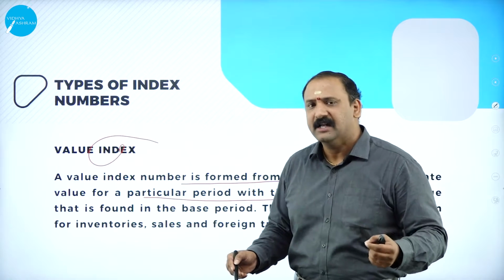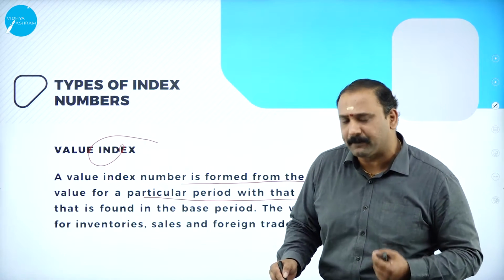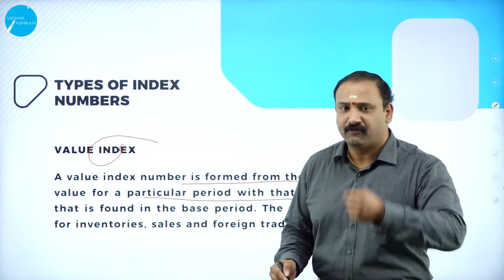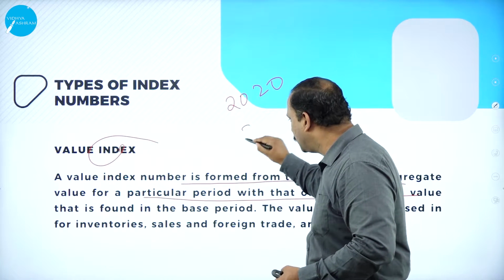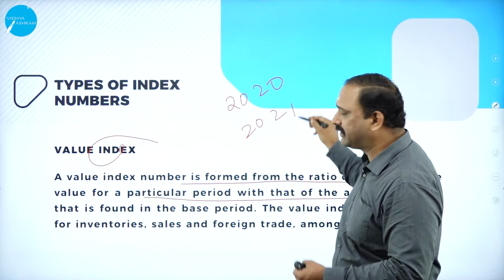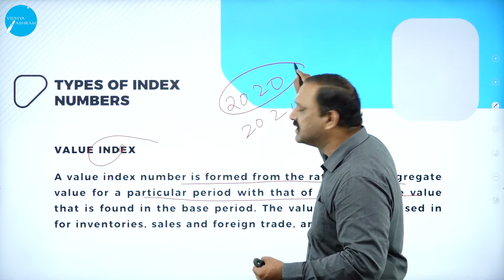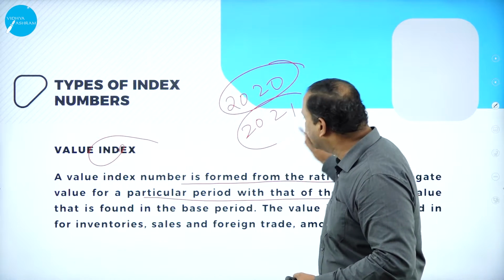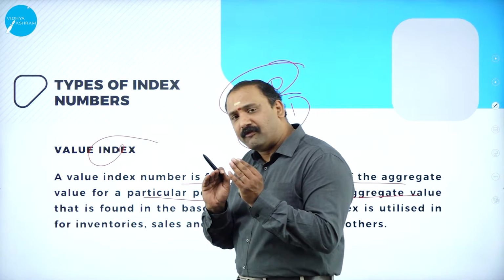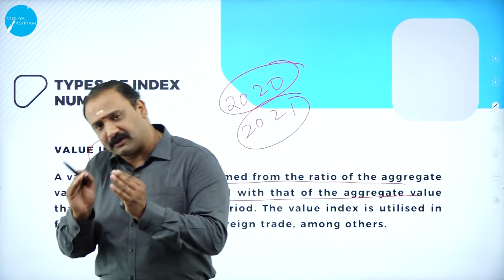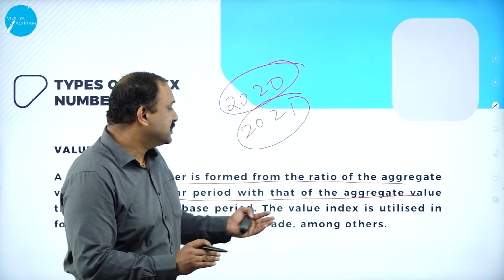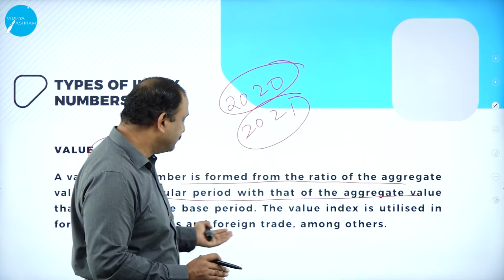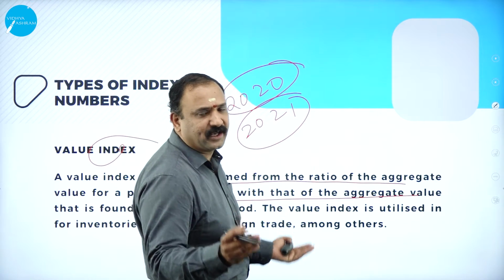So, for example, if I have to find out the price of rice from the year 2020 versus 2021, what I'm going to take here is this as the base year and this as the current year. So I would be able to find out the value of rice from the base year period to that of the current year index. So the value index is utilized for inventory, sales, foreign trades, and so many other factors.